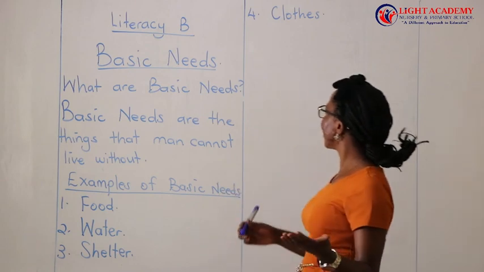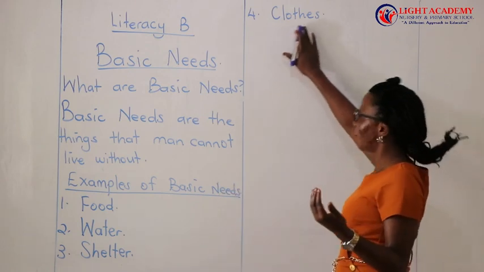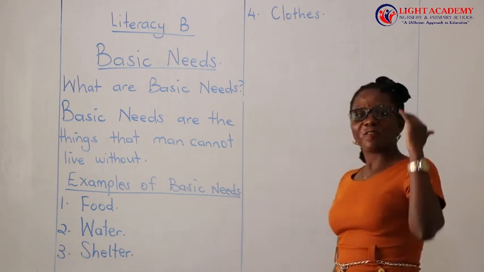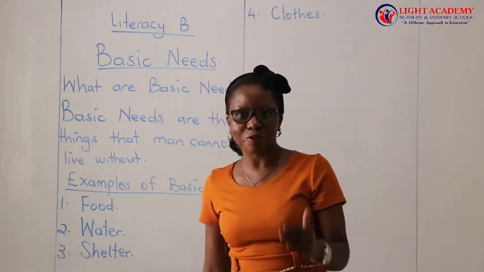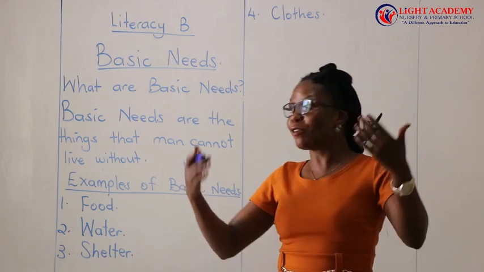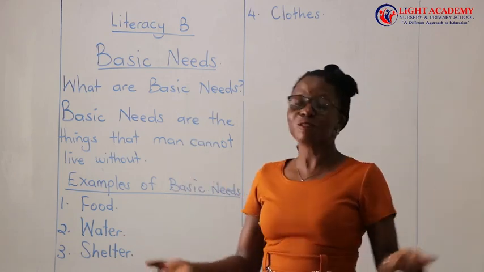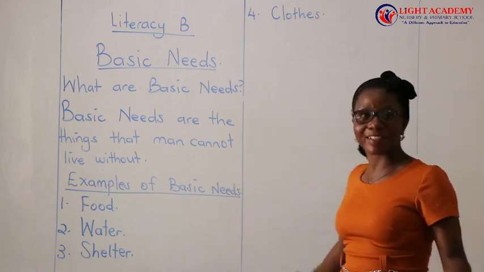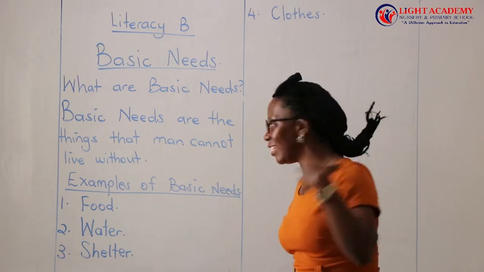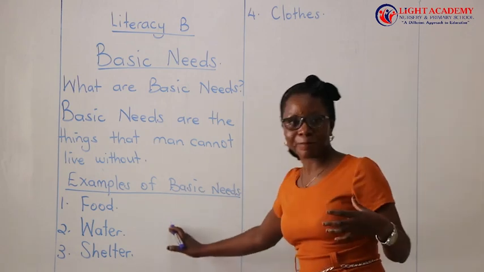Okay, example number 4, we have clothes as a basic need as well. Clothes are very, very essential, whereby without clothes, will you go naked? Wherever you pass, people will laugh at you. So that's why we need clothes in our lives. You cannot go naked, I cannot go naked. That's why I need clothes as a basic need.